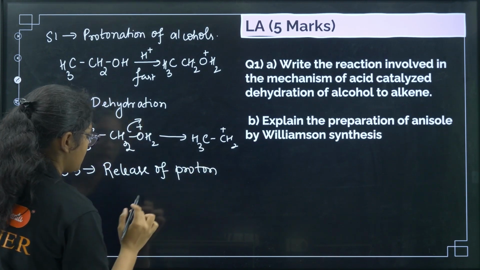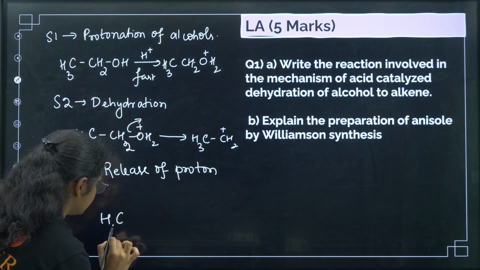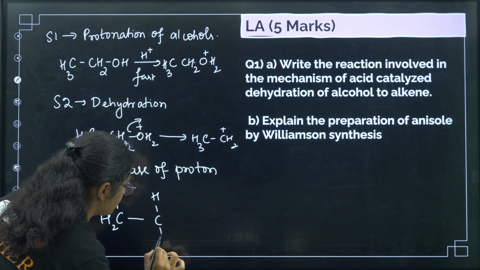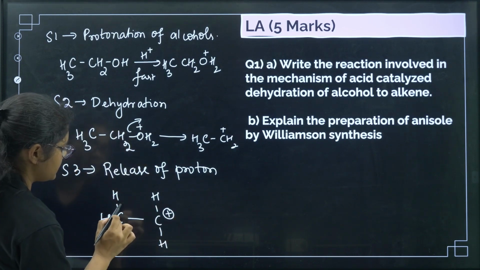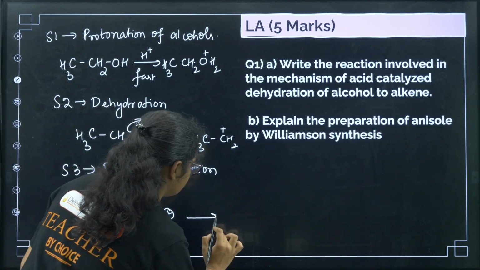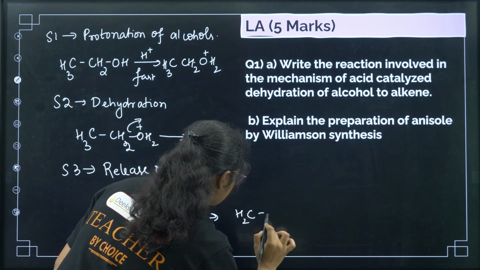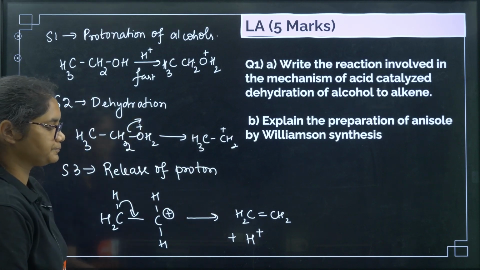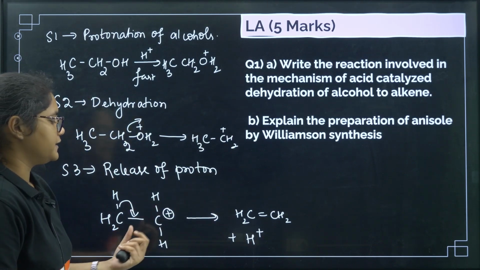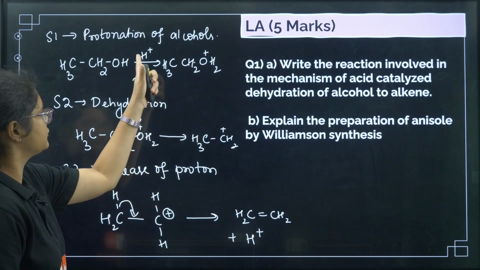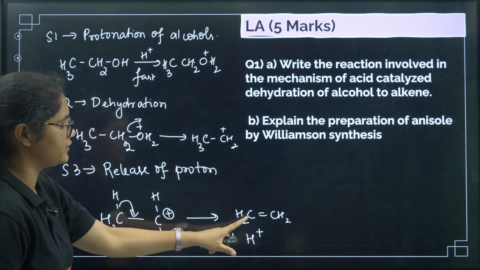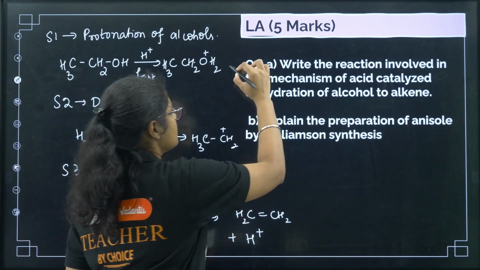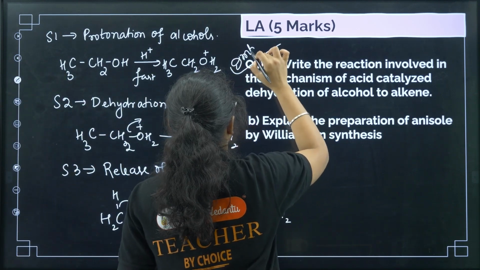What happens here? We get CH3, then CH2, and this plus is there. This shifts here, and we get a double bond here, plus H plus. So this will give you alkene. It is acid catalyzed: in the starting there was an acid, and by the end of the reaction the acid is regenerated. Those are the 3 steps that you must remember. This is the most repeated, very important question.